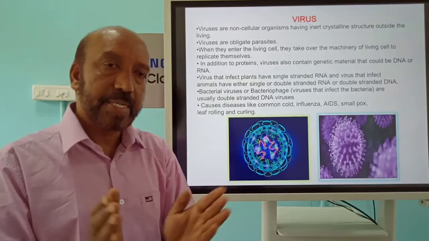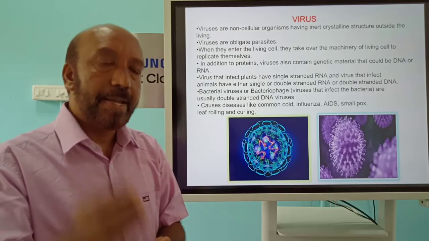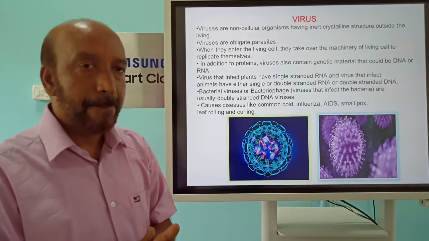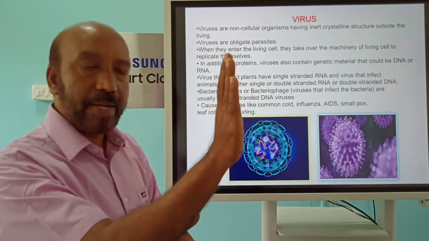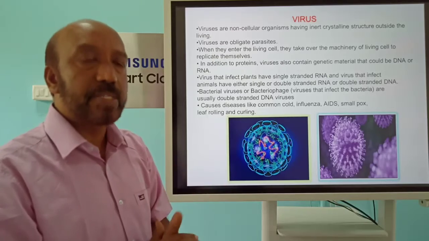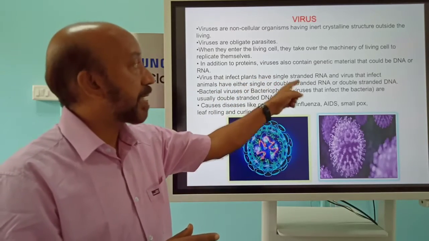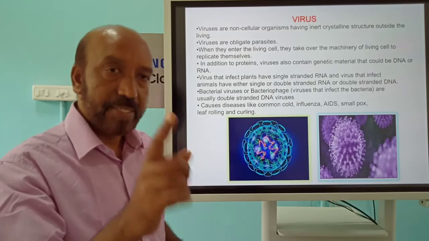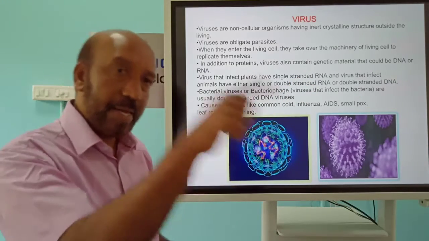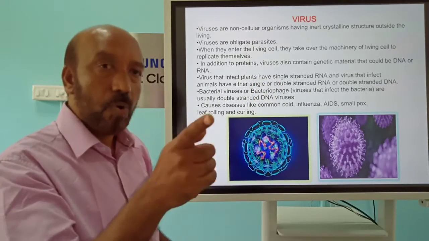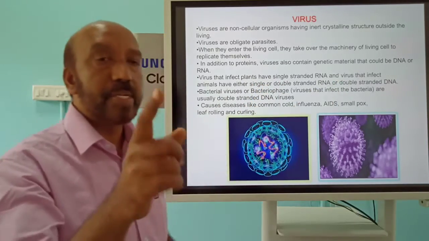Generally they have an external coat of protein, and inside it the genetic material, either RNA or DNA. They may affect plants, animals and other groups of organisms also. The viruses which affect plants have only single stranded RNA, but the viruses which affect animals have single or double stranded RNA, or double stranded DNA, as the genetic material.